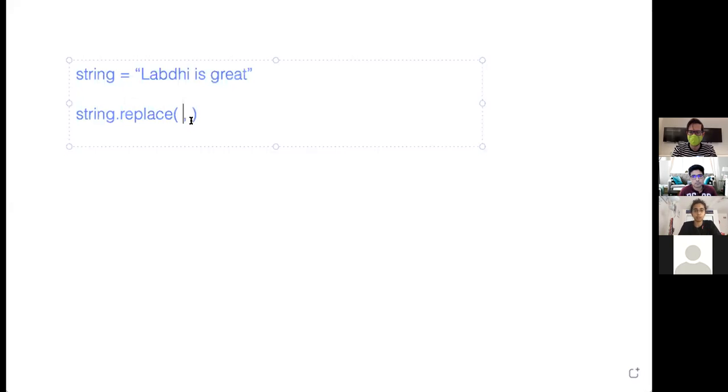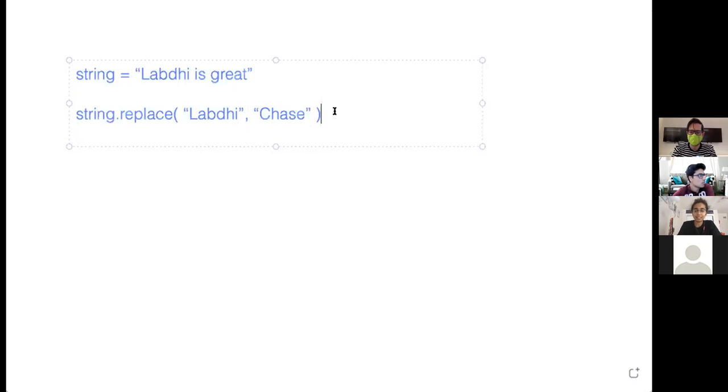The string we want to replace with, or the string we want to kick out and then put another string in? The string we want to kick out? Yeah, basically. So we want to kick out Labdi. And then who do we want to replace her with? Chase. There we go.